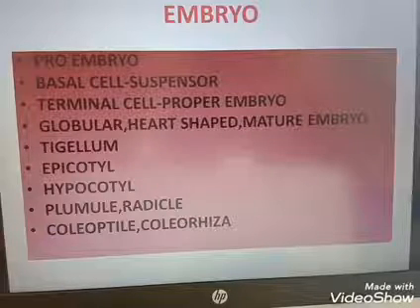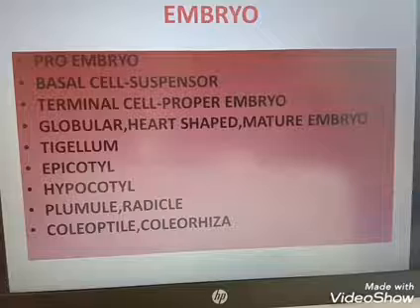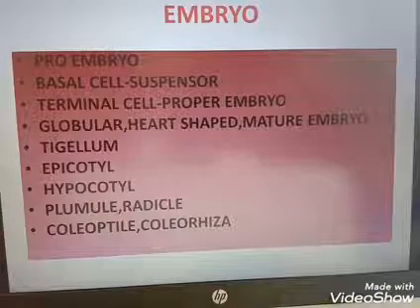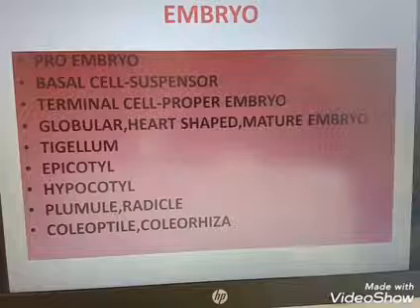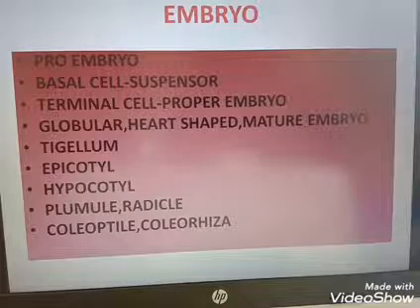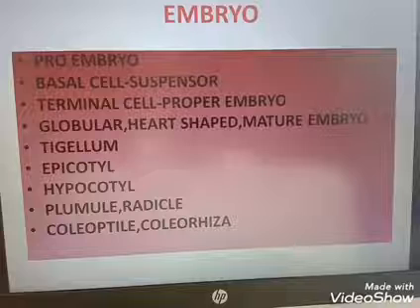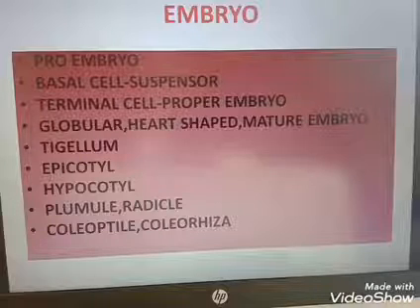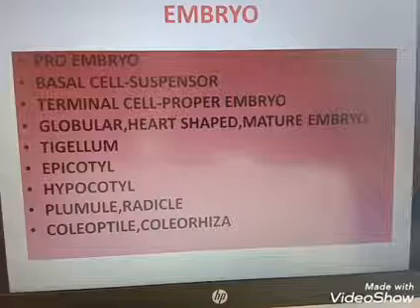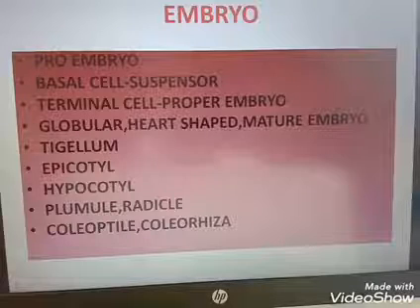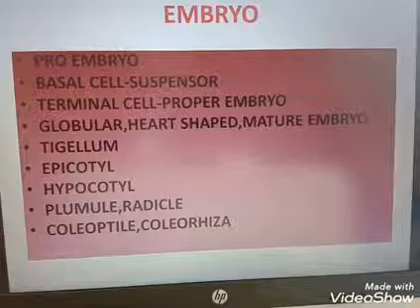Clear? The first cell seen in the suspensor is known as haustorium, and the last cell seen towards the chalaza is known as hypophysis.